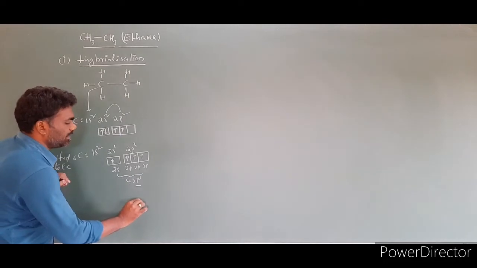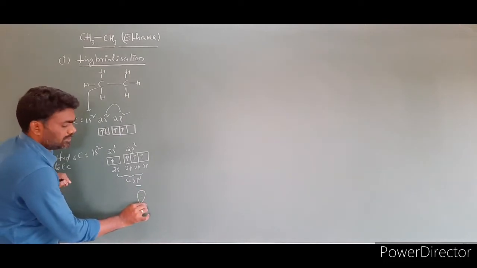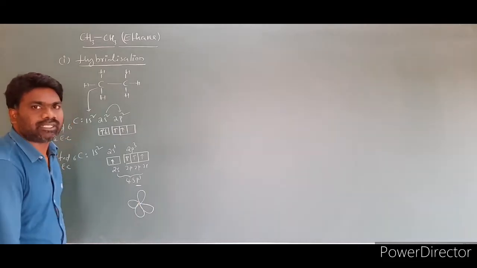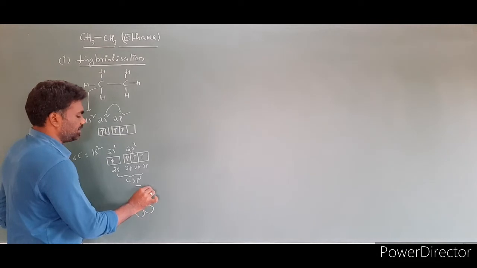Now I am writing the hybrid orbitals. This is the first one, this is the second one, this is the third one, and this is the fourth one. We got 4 sp3 hybrid orbitals. This is one sp3.